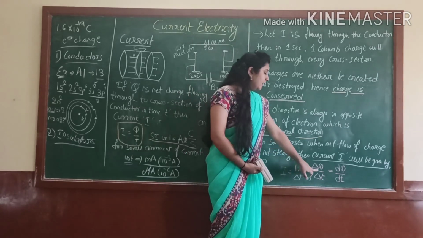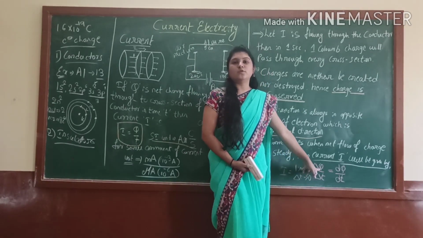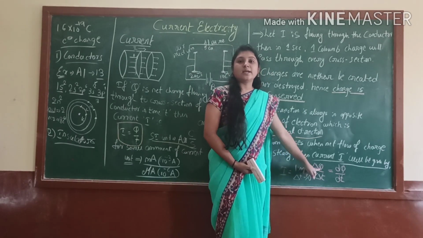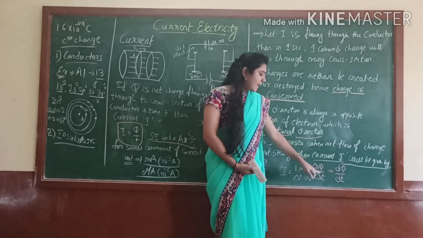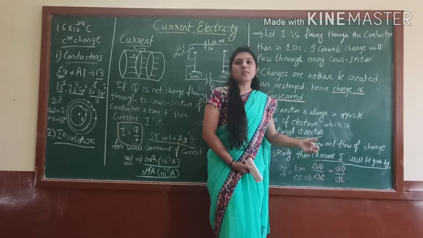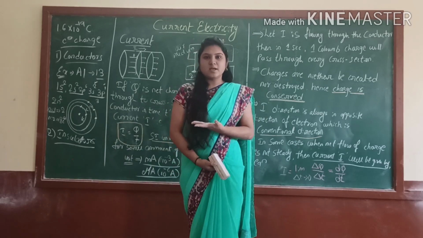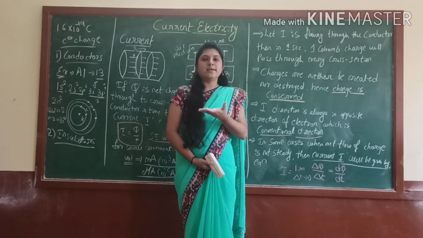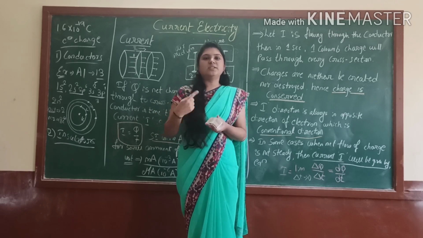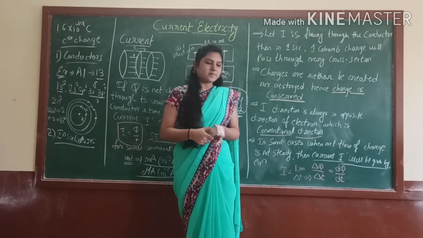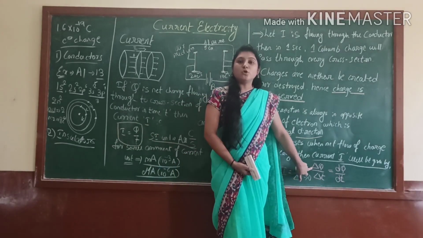So here, delta q is what? Net amount of the charge. And delta t is nothing but the net amount of the time, because time will always change. Yes or no? The current will not be the same all the time. It will change every second. Yes. Here, net amount means what?